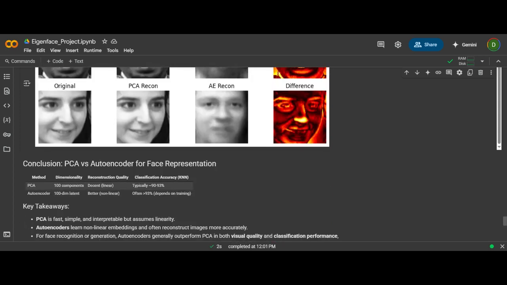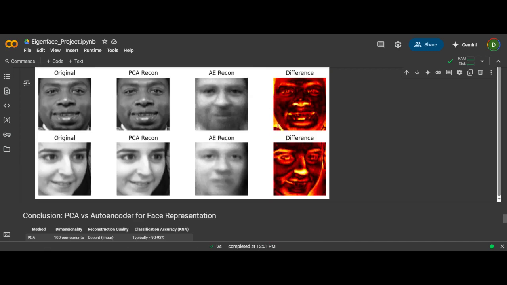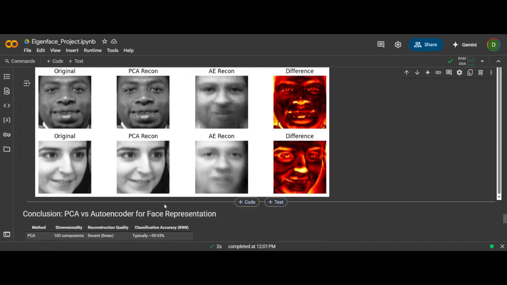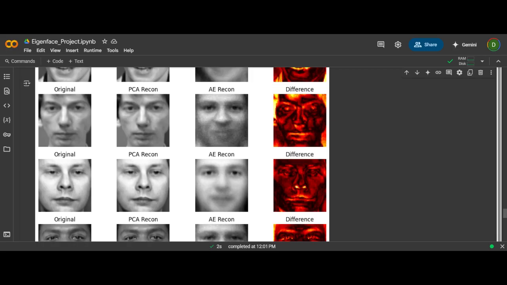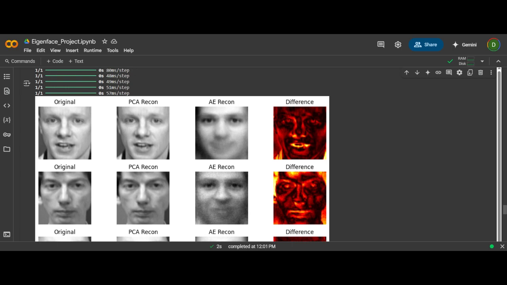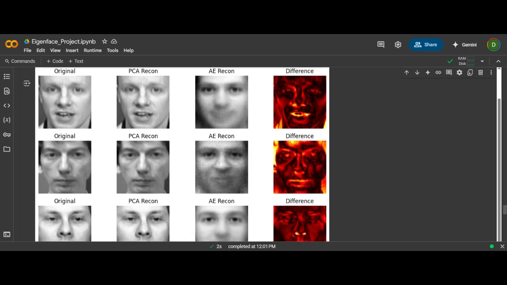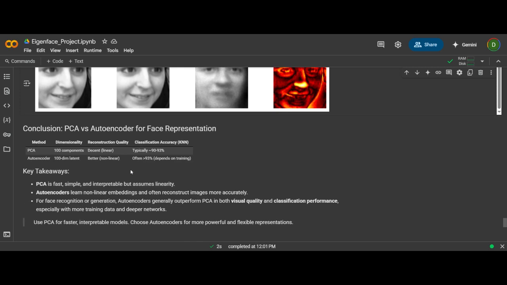So if I talk about PCA versus autoencoder, what I learned while I was studying autoencoder is that the autoencoder results will be better. But I was not able to train the hidden layers properly. My output was not getting better even if I was increasing hidden layers. But on the internet, it was mentioned that the autoencoder result is typically better.